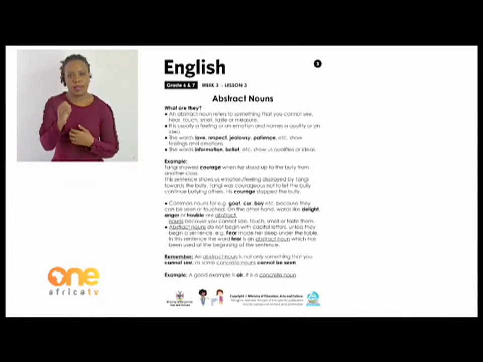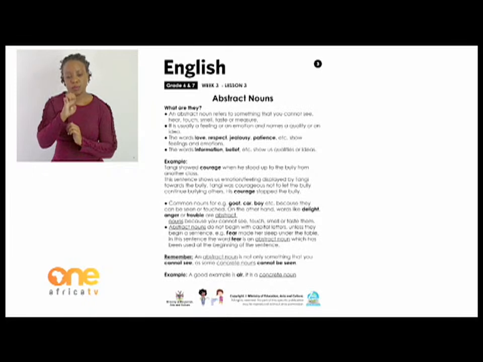The words love, respect, jealousy, patience, etc. show feelings and emotions. The words information, belief, etc. show us qualities or ideas.